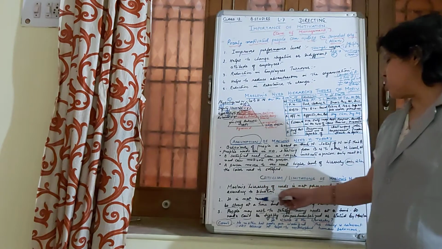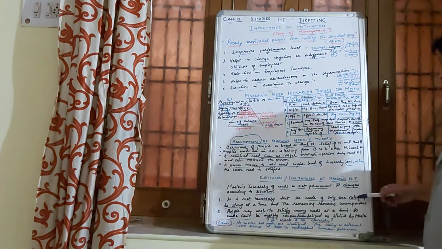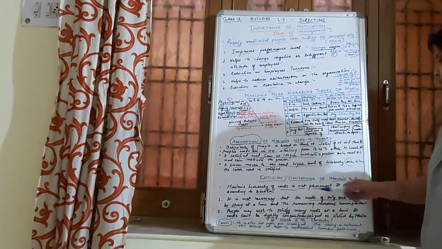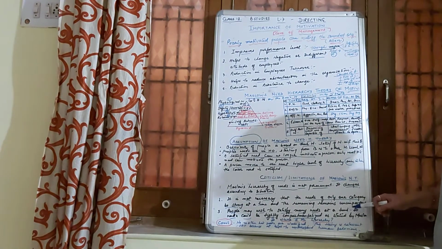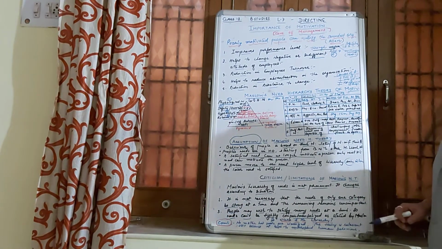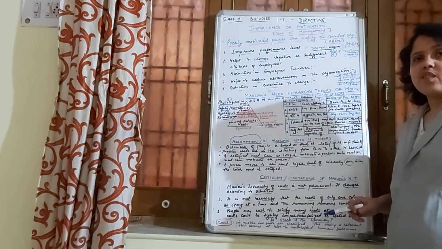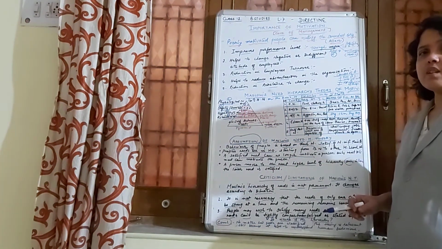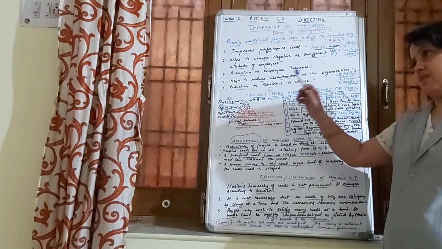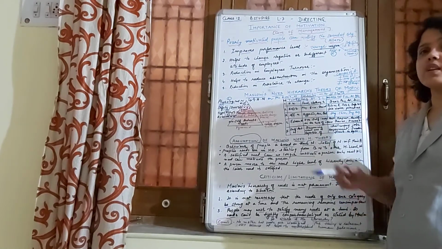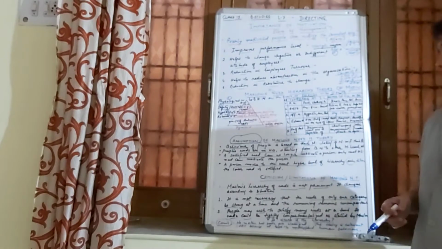The second point says it is not necessary that the need of only one category be strong at a time and the remaining remain unimportant. Maslow has tried to base his assumption on saying that a person, unless and until he satisfies his lower order need, doesn't move to the higher order needs.